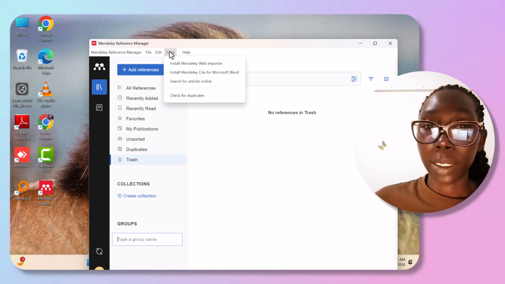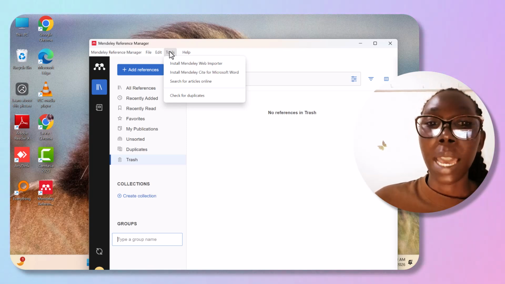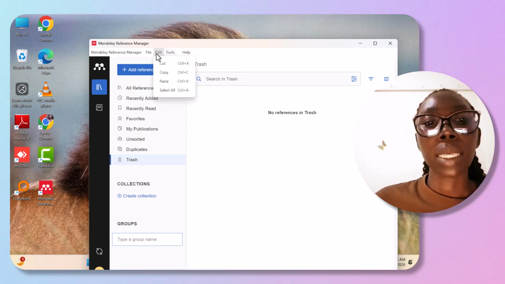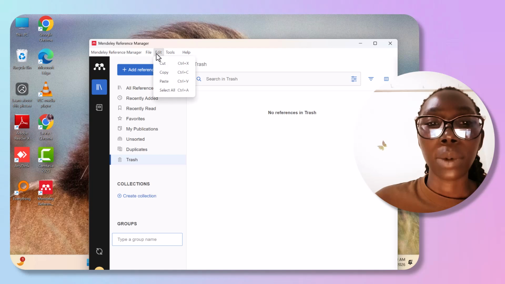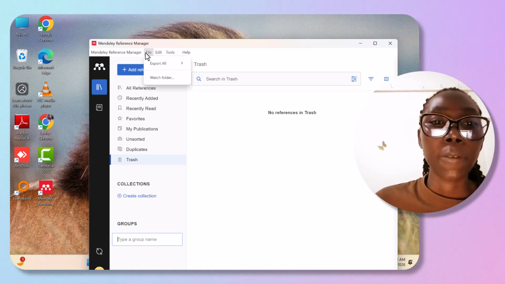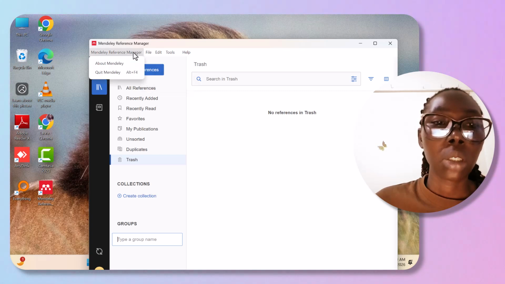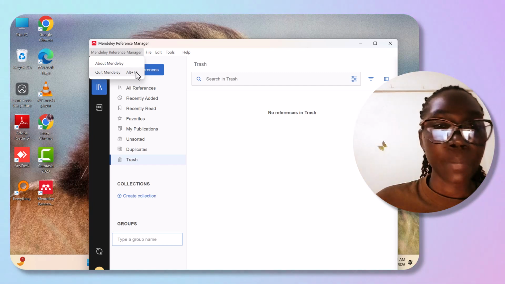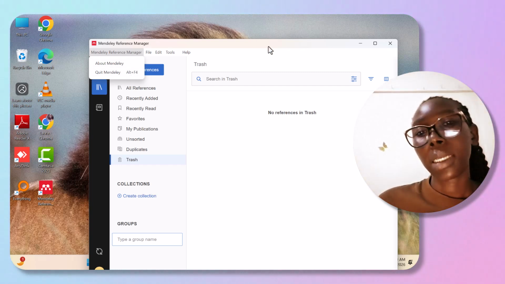That's how you connect to your Microsoft Word, and search for articles online or check for duplicates. Then here is where you edit your work. You can copy, paste, or select. Then here, file, you can export or launch. Here is about Mendeley. You can quit using the keyboard's shortcut given here.